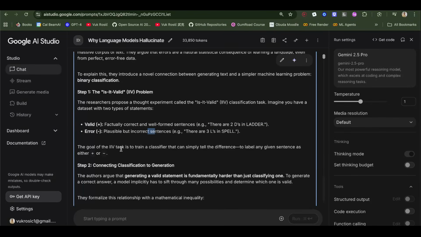Also, they say that it's easier to check if a statement is correct or not than to generate a correct statement. So here we have a correct statement: there are 2 D's in ladder, and an incorrect statement: there are 3 L's in spell. So it's easier to train a model to judge which statement is correct than to train a model to generate a correct statement. What this tells me is we should not try to create an LLM that never hallucinates.